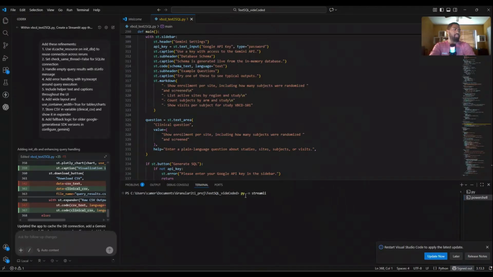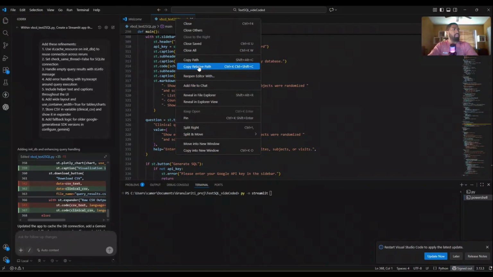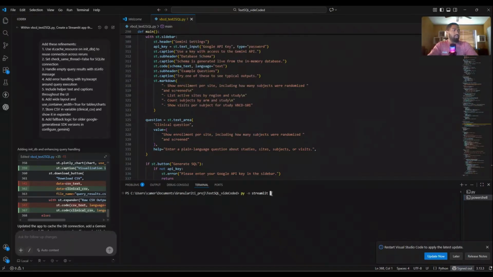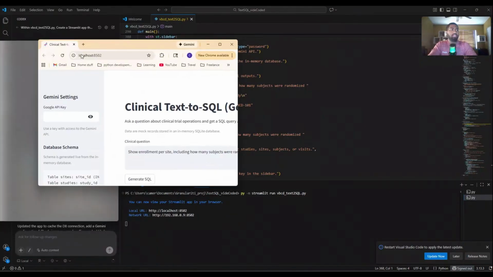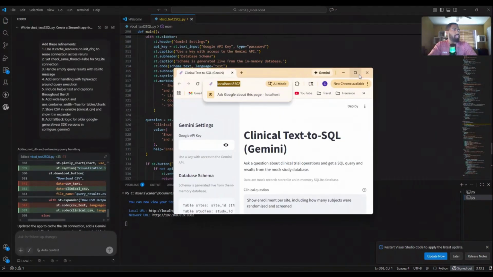Does anyone else feel like they have to do python -m for Streamlit these days? I don't know if it's just me, if I'm doing something wrong, or maybe I need to update my Python version, but I've been having to do that every time I have to run Streamlit. Maybe someone can help me in the comments with that. But here is the app that we get.